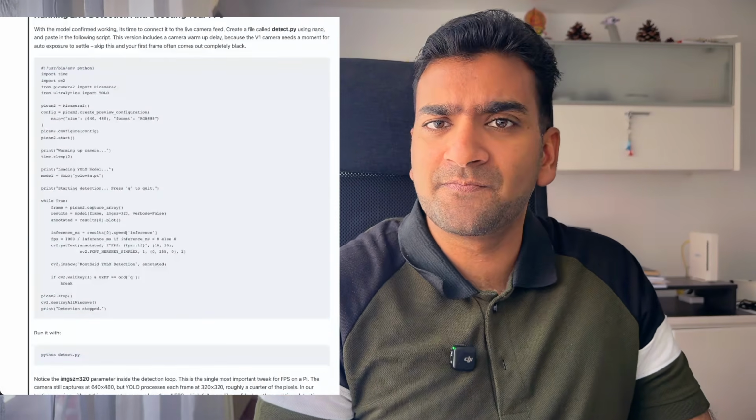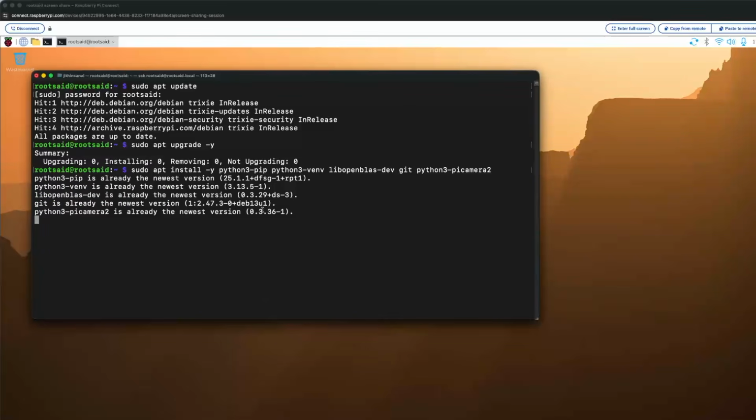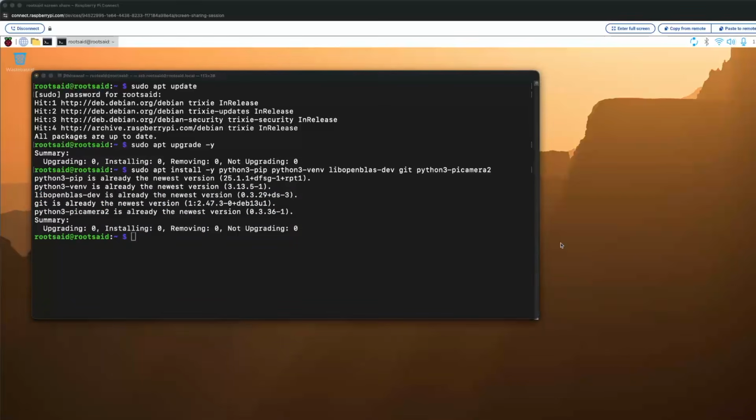So let's get started. We'll be installing python3-pip and python3-venv. This gives us pip, the Python package installer, and the ability to create isolated environments. And python3-picamera2 is the official library for the V1 camera, and this one's important. It has to be installed through apt and not pip because it needs system level camera drivers. Okay, for me it's already installed, so let's go ahead.